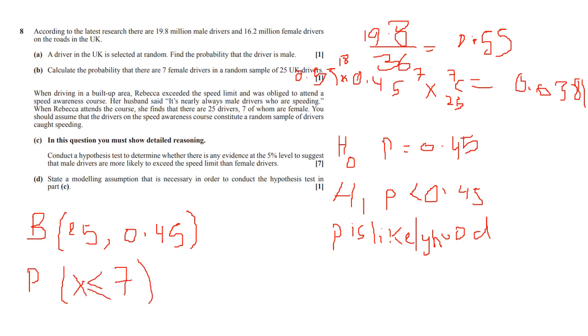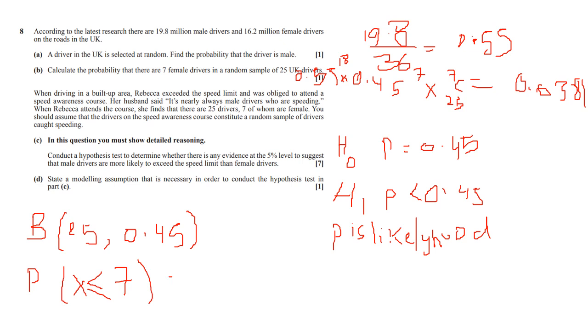Now, students always ask me, why don't we just calculate the probability that X, the number of women caught speeding, is equal to 7? Because with a null hypothesis, you want to know the likelihood of this event or a more extreme event happening. That's what the null hypothesis is about, and this is something we go through when we're doing stats with the students. But we will go through this bit in more detail maybe in class as well.